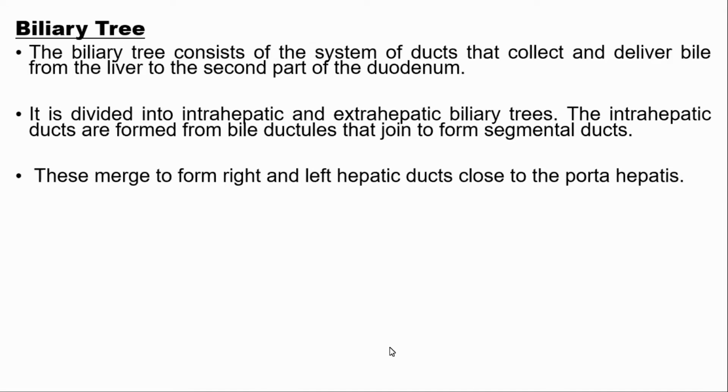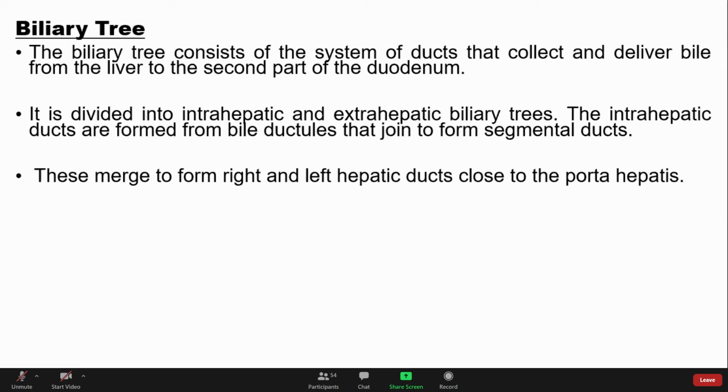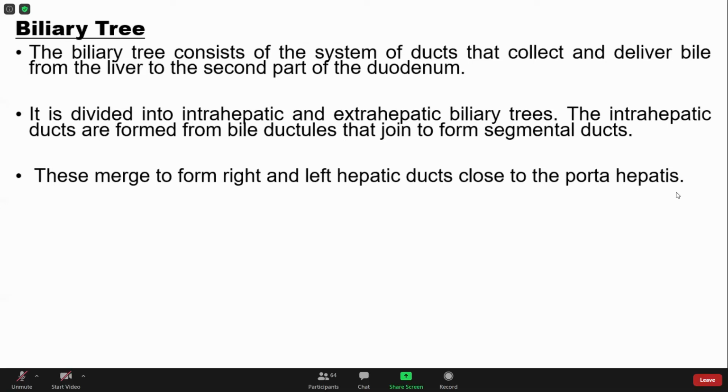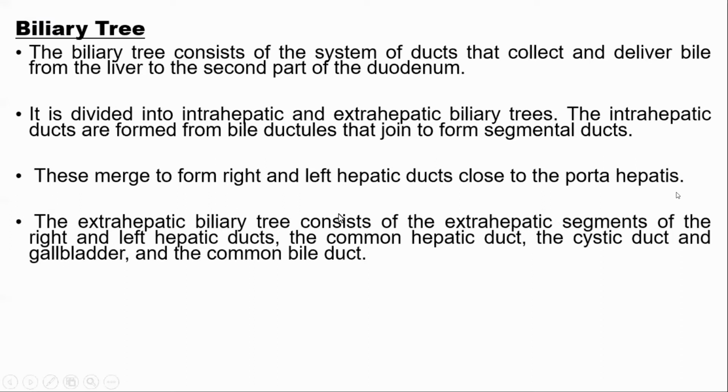So the biliary tree is a system of ducts which carries bile from the liver to the second part of duodenum, and it is divided into intrahepatic parts and extrahepatic parts. The extrahepatic part consists of the right and left hepatic ducts. They join together to form the common hepatic duct. Then the cystic duct joins with the common hepatic duct to form the common bile duct. Next is the gallbladder. So these are the parts of the extrahepatic biliary apparatus. What are the parts? Right and left hepatic ducts, common hepatic duct, cystic duct, gallbladder, and common bile duct.